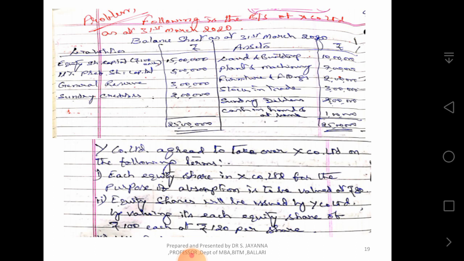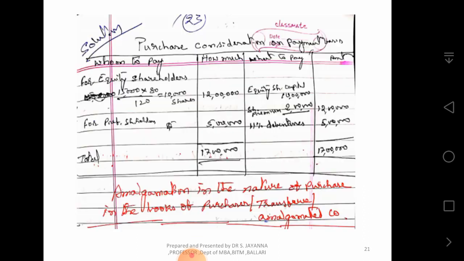Purchase consideration: whom to pay, how much to pay, what to pay, and the amount. For equity shareholders, 15,000 shares, because 15 lakh divided by 100 gives 15,000 shares. They are given 100 rupee shares at 120 rupees, but while taking the shares, they are valued at 80. So 80 divided by 120 is to be taken. For 15,000 shares, we are going to issue only 10,000 shares. Since they are issued at 120 rupees per share, it comes to 12 lakh rupees.